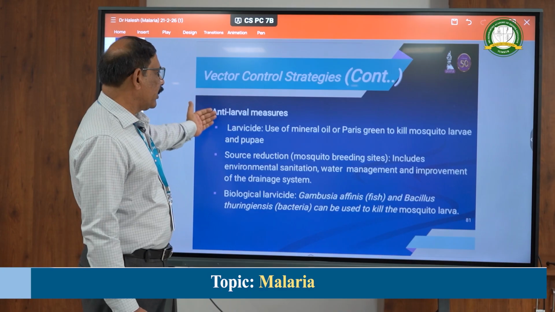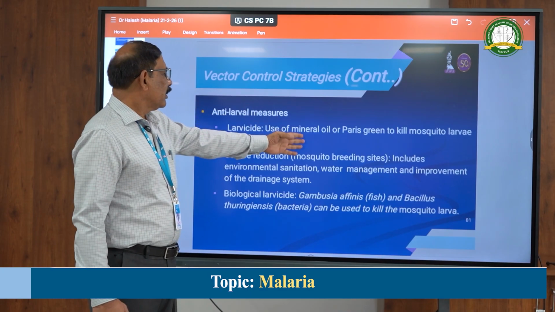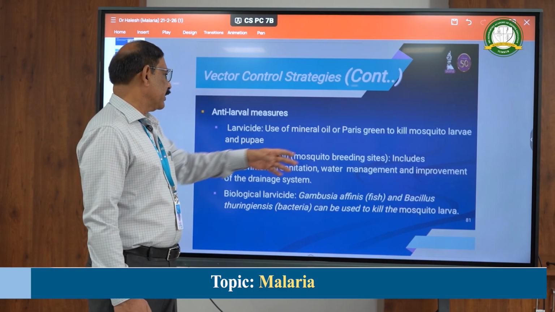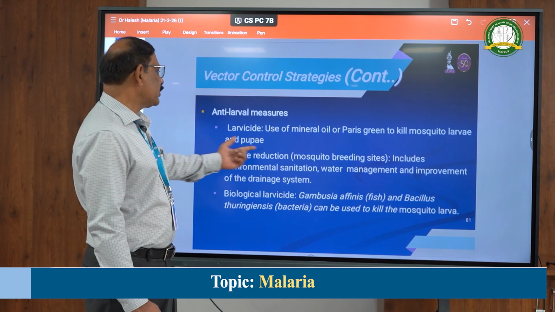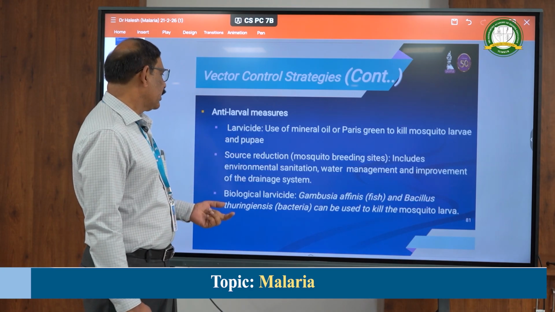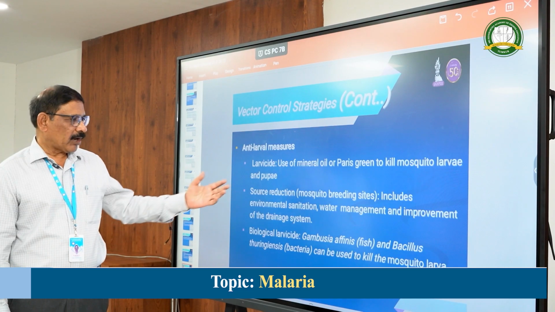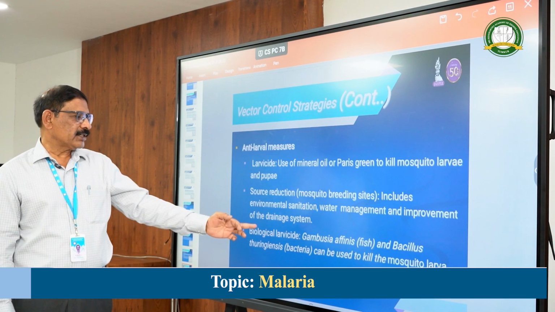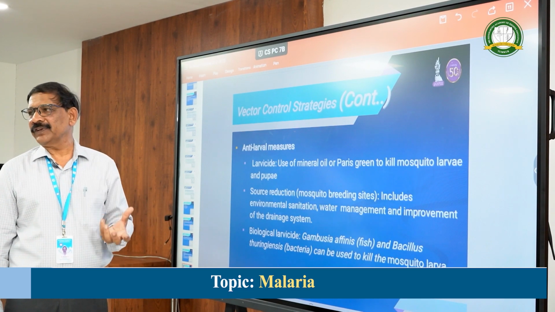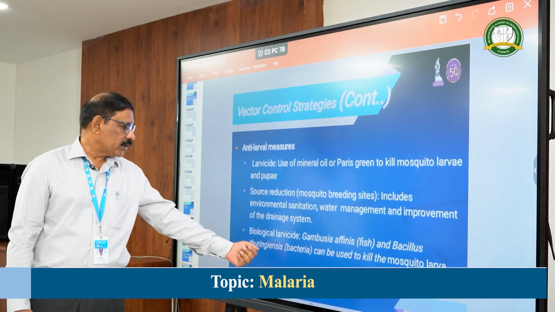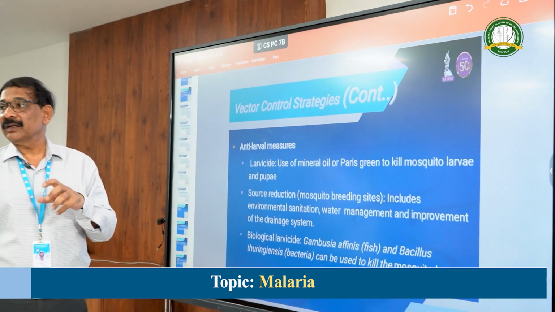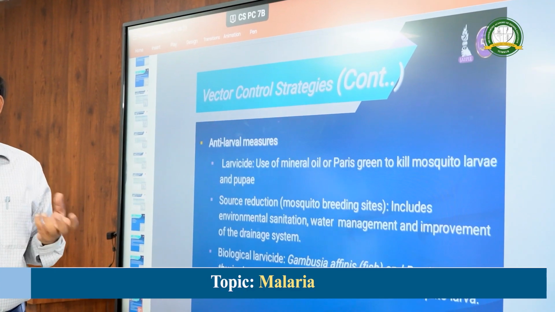Next is larval control. Usually we use mineral oils and Paris green to kill the larvae in the drainages, etc. And source reduction has to be made by a proper drainage system. Biologically, we can use Gambusia fish to eat the larvae, and also Bacillus thuringiensis, a bacterium which can kill or lyse the larvae.